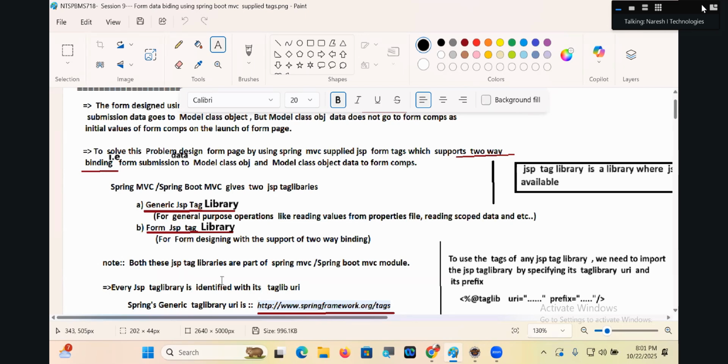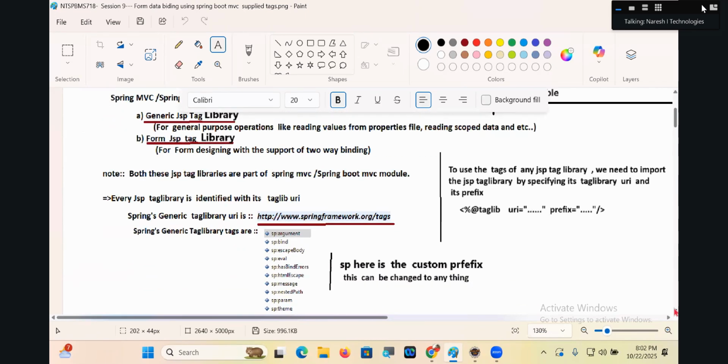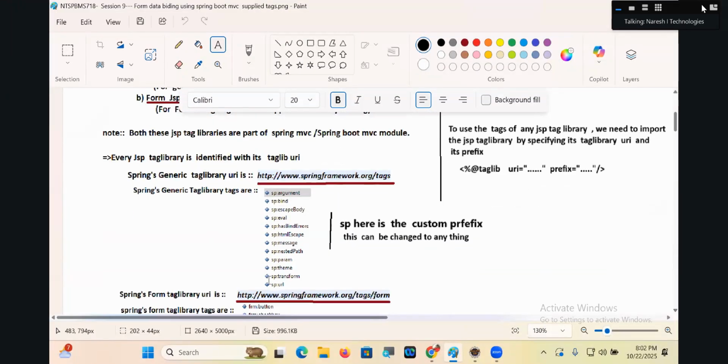Both these tag libraries are part of Spring MVC and Spring Boot MVC. To use the tags of any JSP tag library, we need to import the JSP tag library by specifying its tag library URI and its prefix. Every JSP tag library is identified with a taglib URI. For the generic tag library, this is the URI, and these are the various tags. Here SP is not fixed, guys. SP is the prefix.